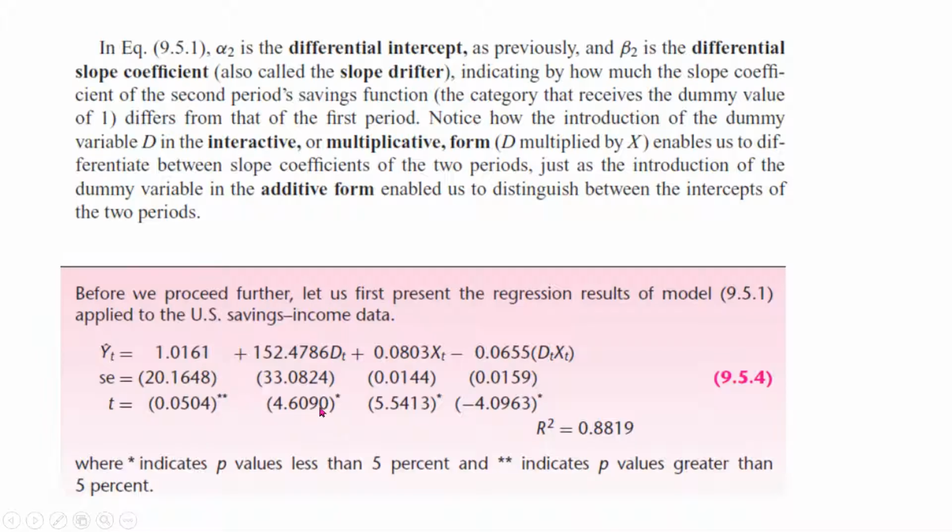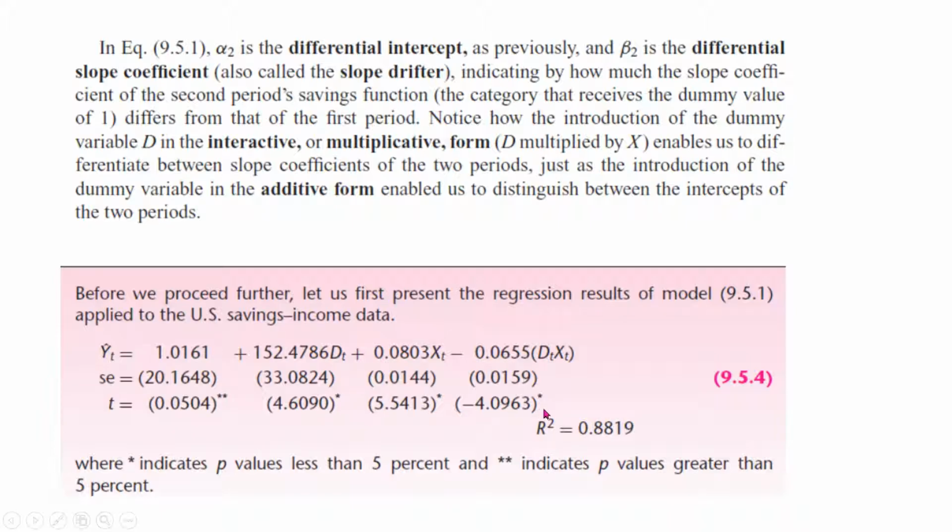Now you can see that star represents that the p-value is less than 0.05. So dt is significant, and dt times xt is also significant. Based on dt's coefficient, the intercepts are different pre-break and post-break. Based on the coefficient of dt xt, the slope coefficients pre-break and post-break are different.